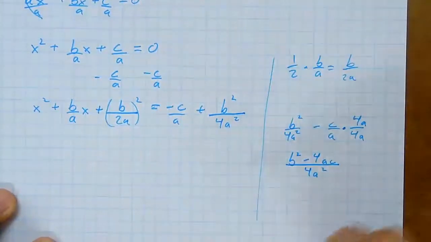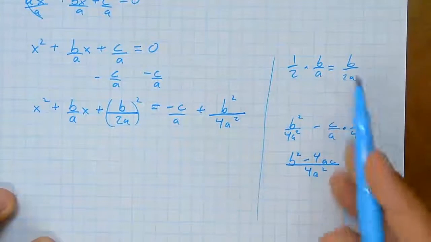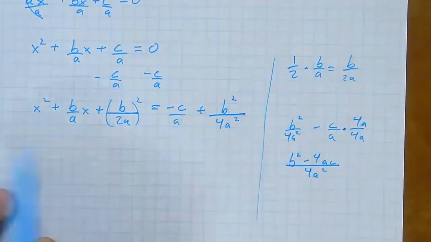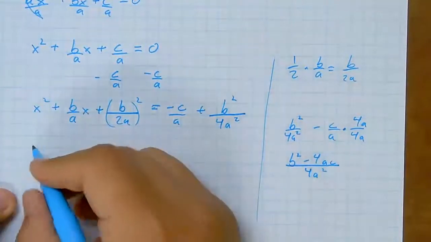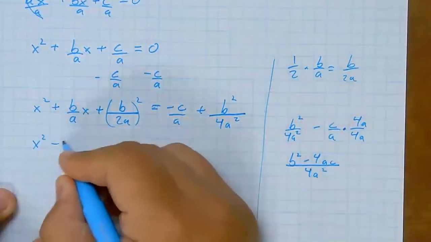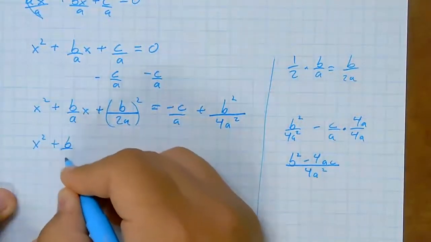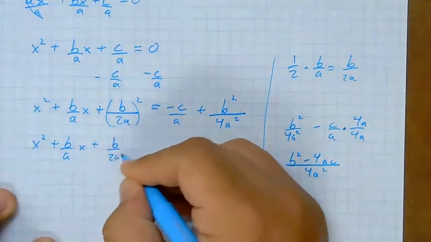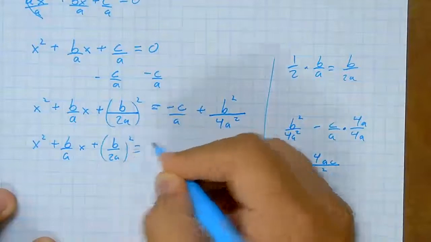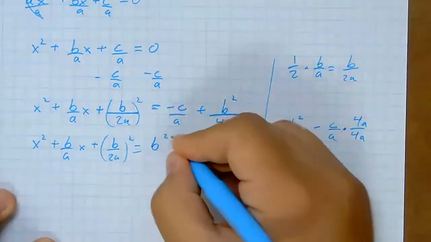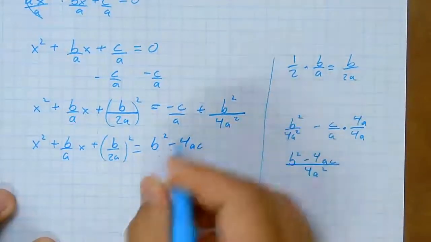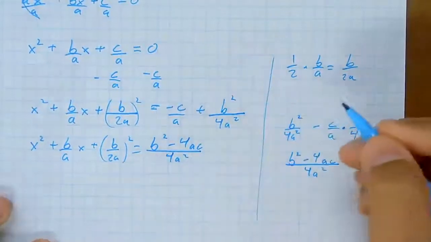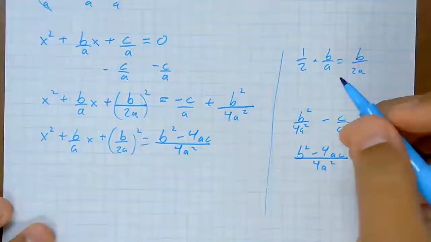Okay, so everything on the right side here are just notes, things to help us with this general formula. So we have x squared plus b over a x plus b over 2a squared equals b squared minus 4ac over 4a squared.